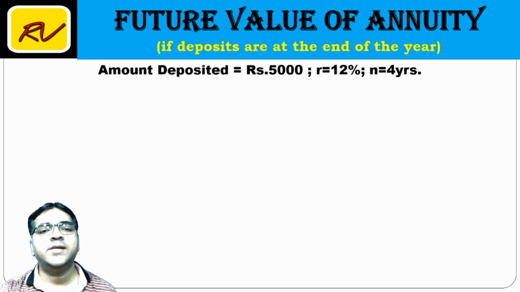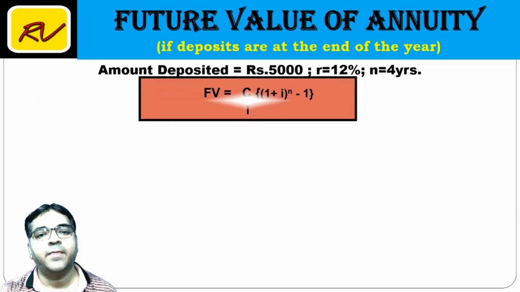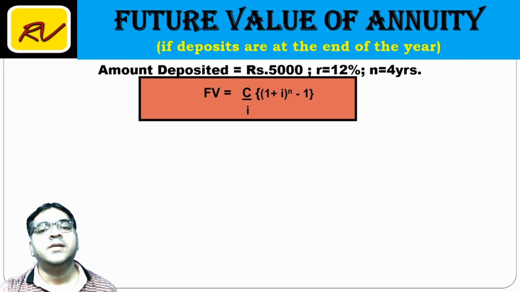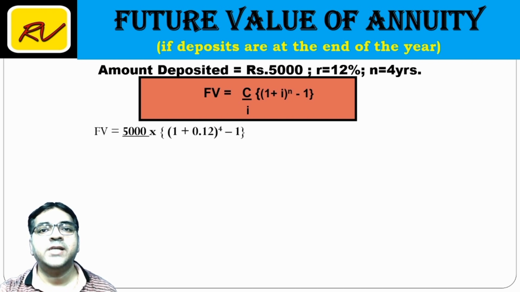Now, if you want to understand the formula, the formula is future value is equal to C upon I into 1 plus I to the power n minus 1. C stands for constant amount, I is the rate of interest, 1 plus I to the power n is our compounding factor.